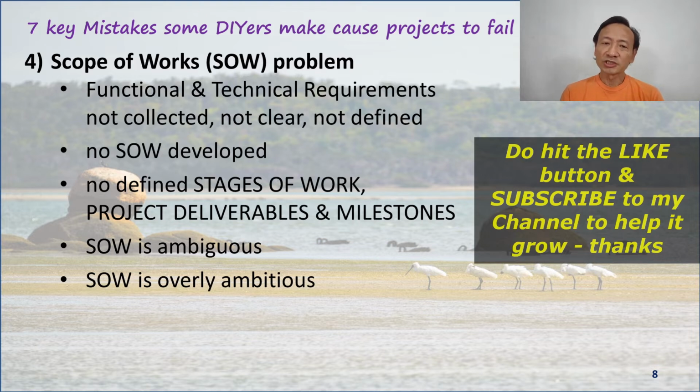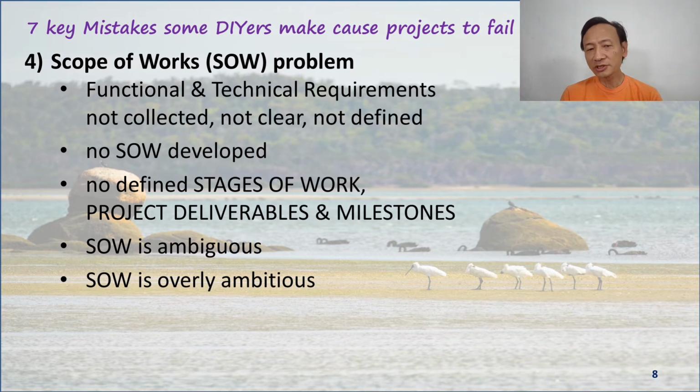A scope of works must have properly defined stages of work. So for instance, when I planned the replacement of the stair landing, there were 3 phases I planned out. The first was to demolish the old, the second was to build the structural frame, and the third was to finish up by adding the pickets, the floorboards, and the steps.